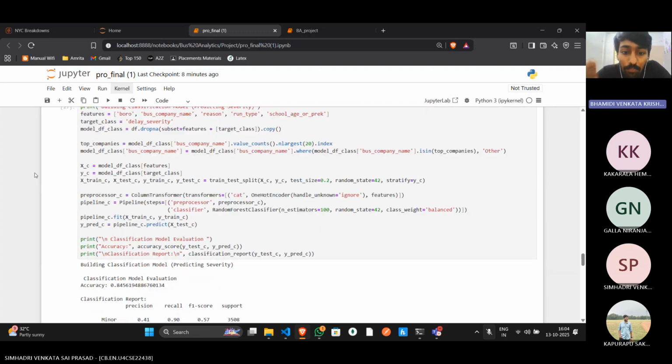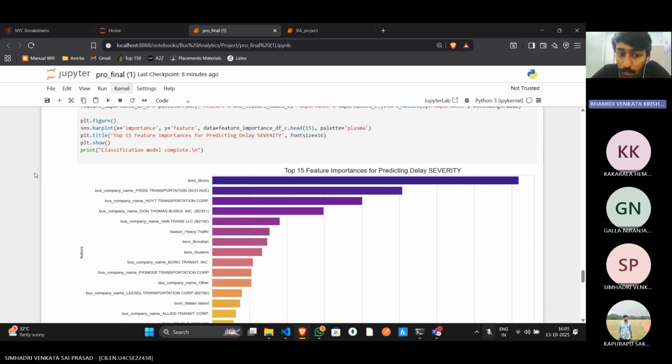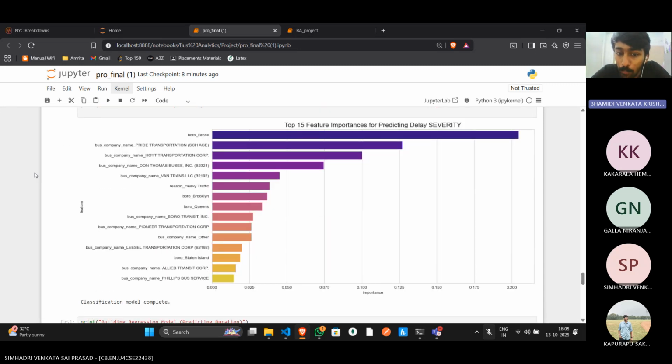Then we move to our predictive models. Our first model is a random forest classifier designed to predict the severity of a delay. After training on features like the company, reason, and location, our model achieved an accuracy of about 85%. This classification report shows it's especially good at identifying severe delays. Then, to understand how the model makes its predictions, we look at feature importance.